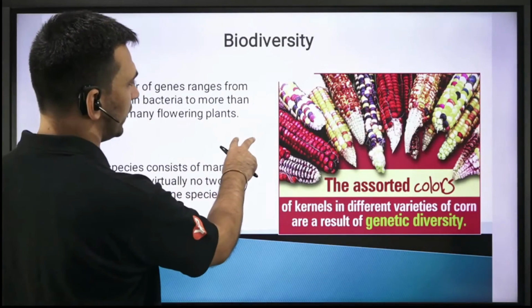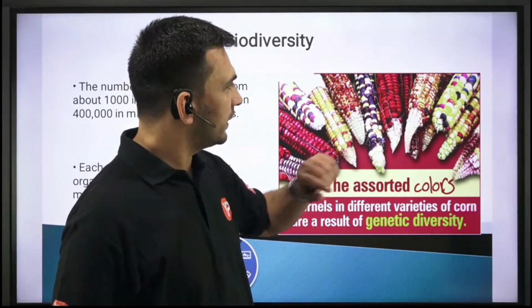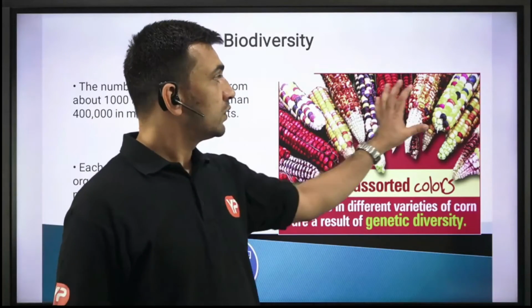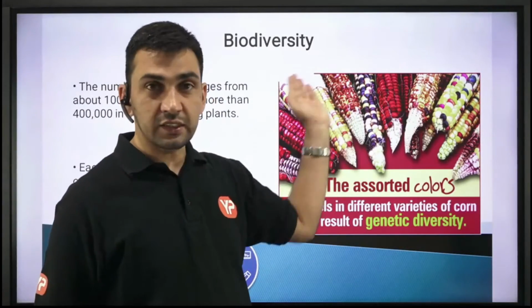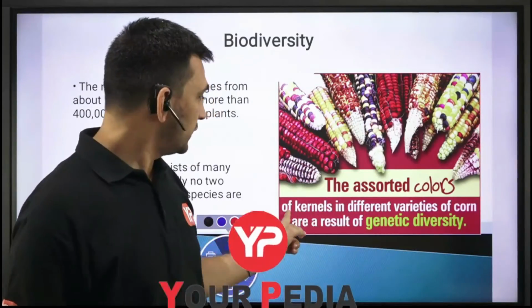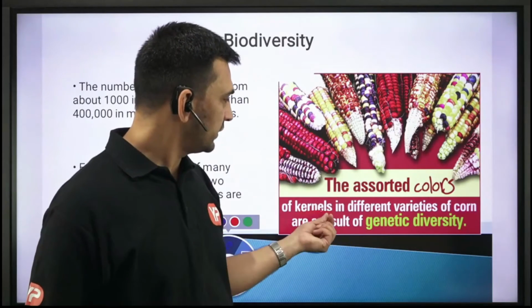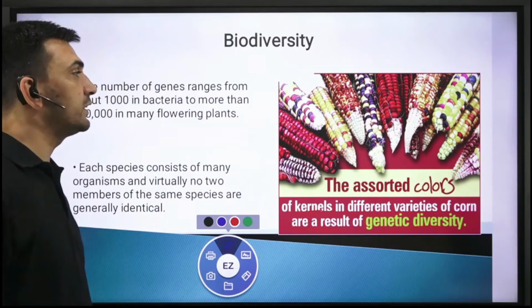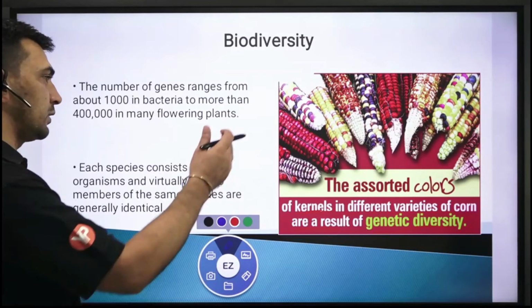Just pictorially, if you want to take a view, you can just have it over here. For example, this is corn, right? Corn kernels. So all those are corn kernels, and if we talk in terms of species, this is a single species called corn. But in this corn also, in the same species, you could have a variety of colors, a variety of patterns. So these are the assorted colors, different kinds of kernels. These kernels in the different varieties of corn are the result of genetic diversity, because the genes that exist in them provide that distinct feature in this particular species, right?